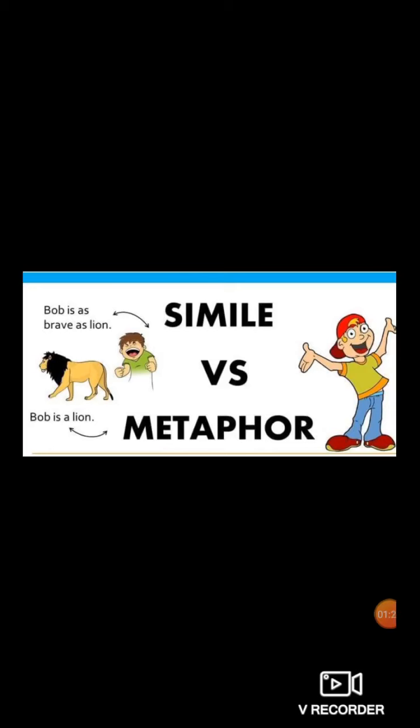Now in the second example it denotes metaphor, whereas in the first example it denotes simile, because of the word as. Now Bob is a lion. Here the connecting words are not used. Indirect comparison is being made between Bob and lion.